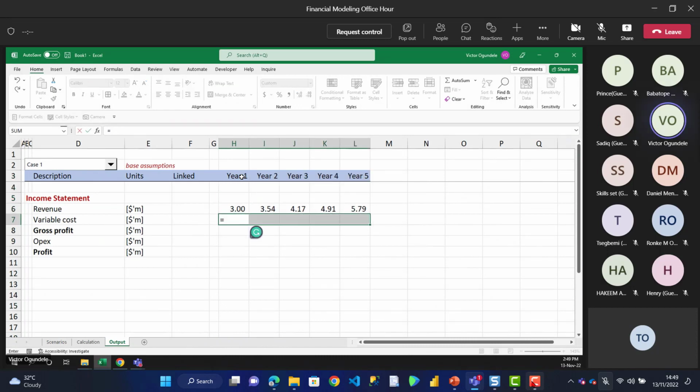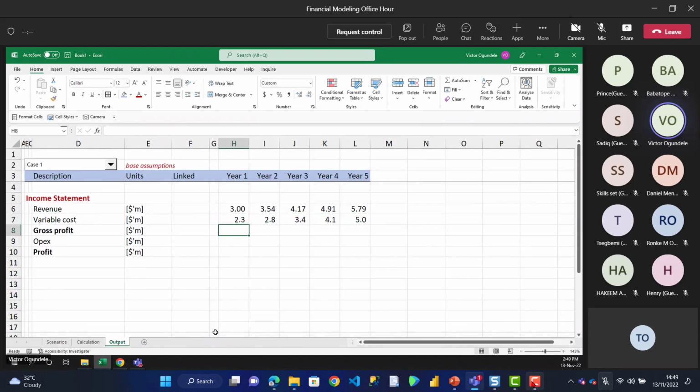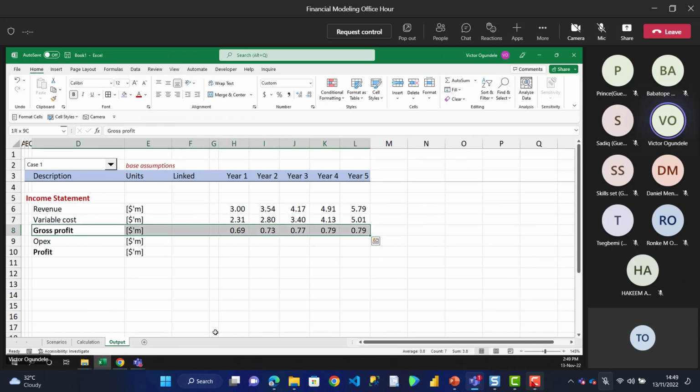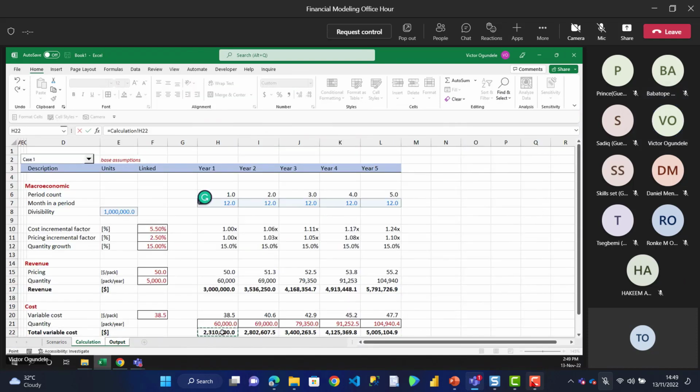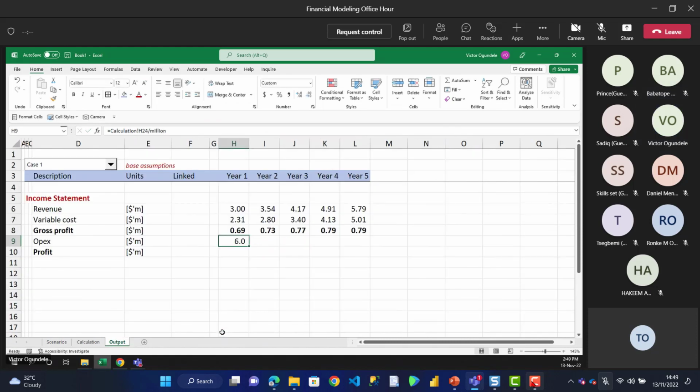And our variable costs, do the same thing: equal to, go to my calculation, my total variable costs divided by the million. So that we have it, and our gross profit will then be our revenue minus our variable costs. Then our OPEX, do the same thing, and that's what we have here divided by million. Right, and our profit will be our gross profit minus our OPEX.